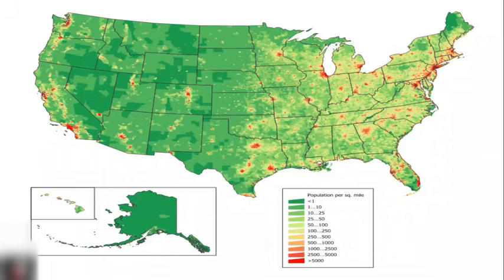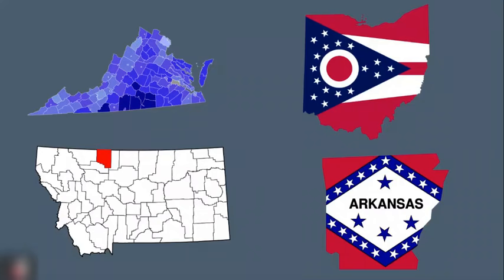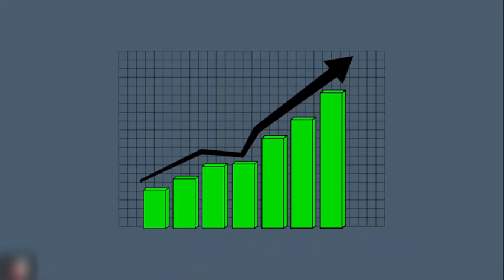On the opposite end of the spectrum are states where the population is pretty spread out. Now this one is a bit harder to define, but the 4 I'd say are the most spread out would be Ohio, Arkansas, Montana, and Virginia. Now those are all the trends I want to talk about in this video.